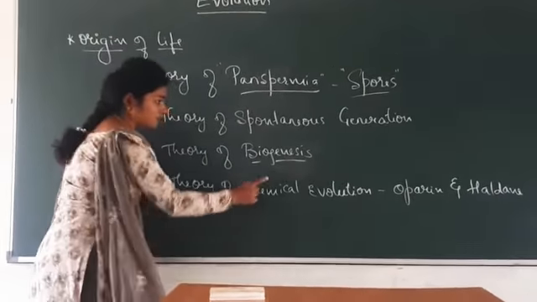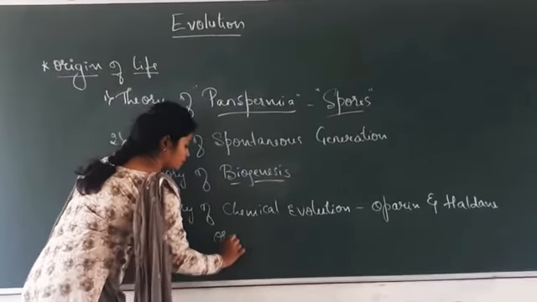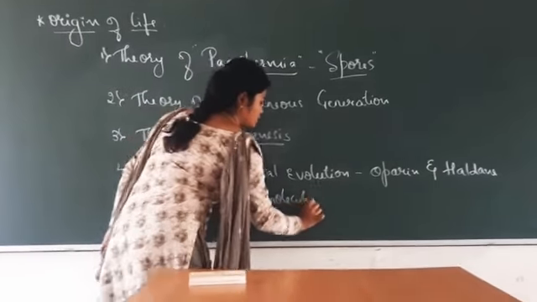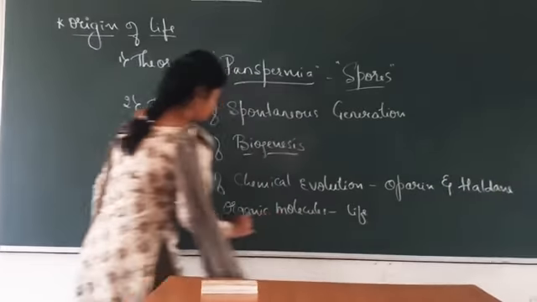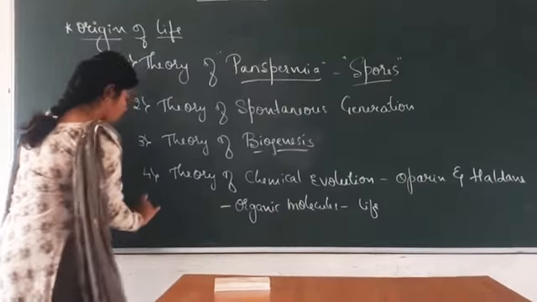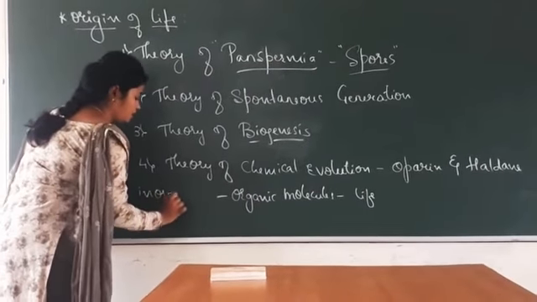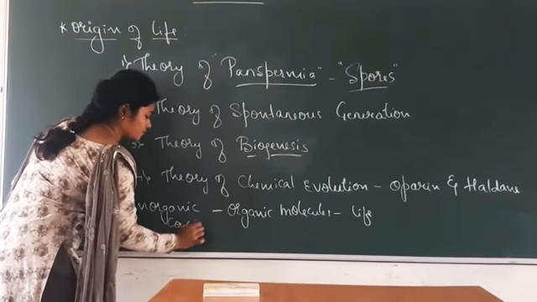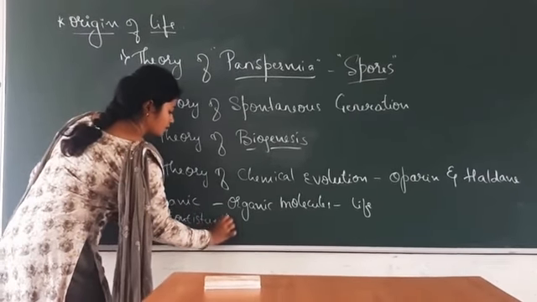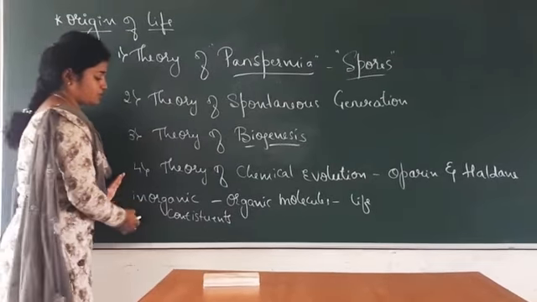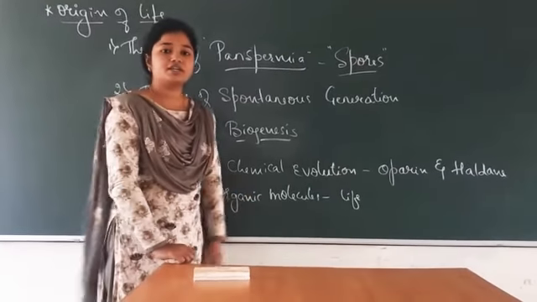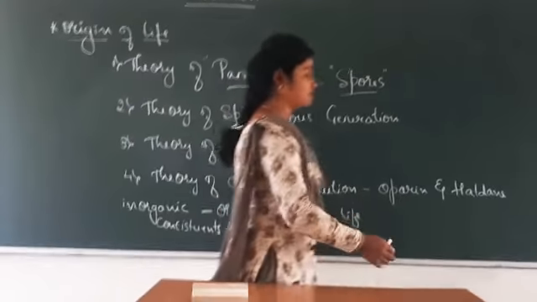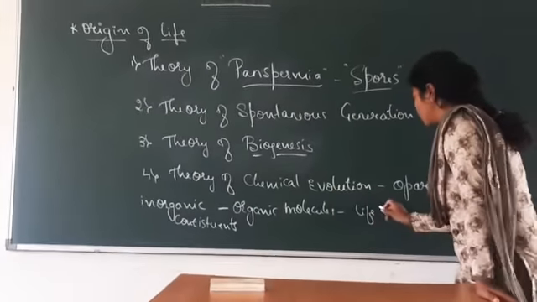Means life has come from the organic molecules. These organic molecules gave rise to life, and these organic molecules were formed from the inorganic constituents. Right? The conversion of inorganic constituents into organic molecules is called chemical evolution, and these organic molecules later were converted into life forms.